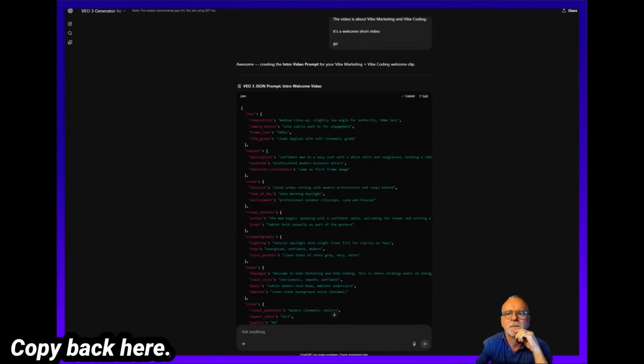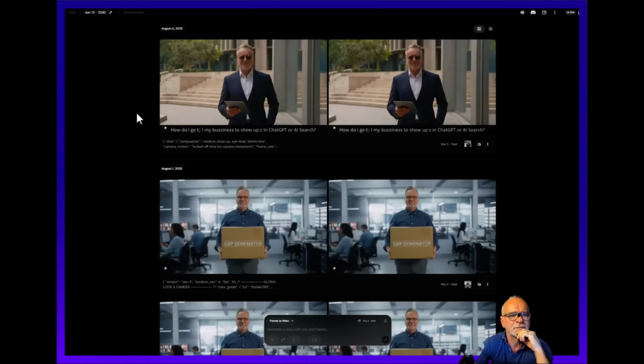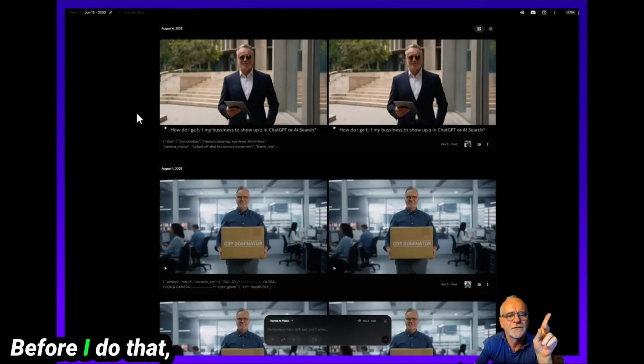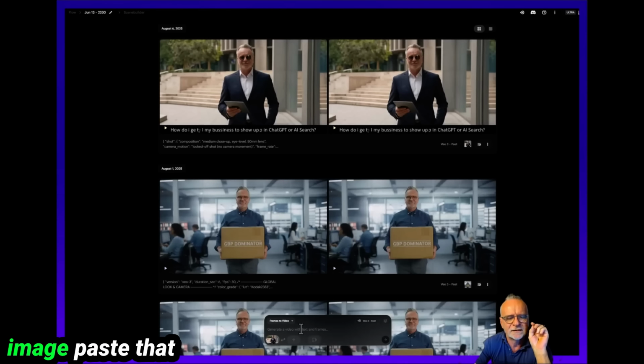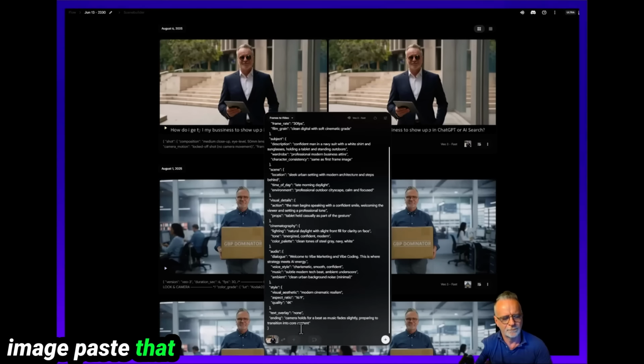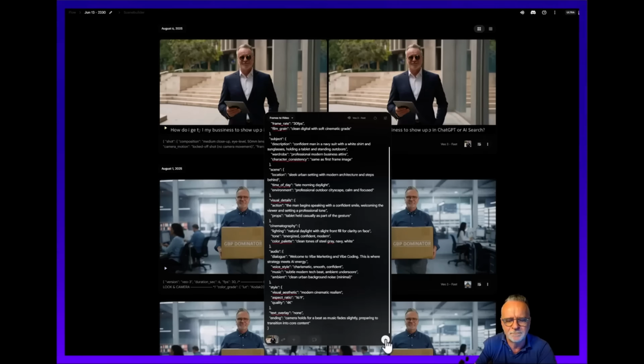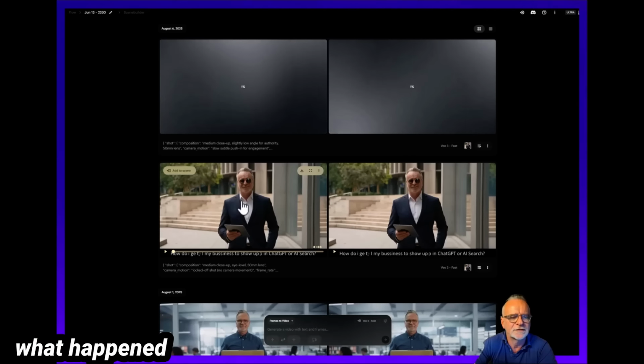Copy. Back here. Before I do that, I will just get this one running. There's that image. Paste that prompt in there. So let's see what happened with this one.